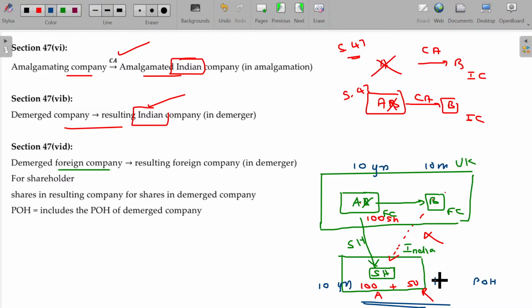Resulting company shares he just now got, a matter of 10 months ago. Though he received them 10 months ago, this is only due to the possession of the original shares in AB. So this will also be considered as 10 years holding. To determine whether it's short term or long term, this is very, very important: the period of holding for shareholders.